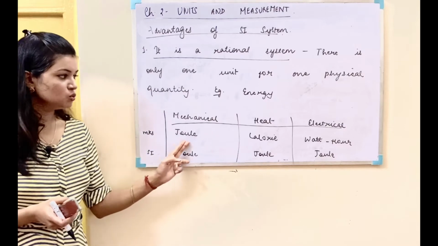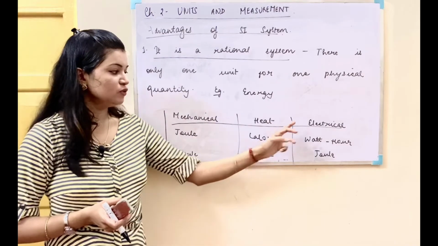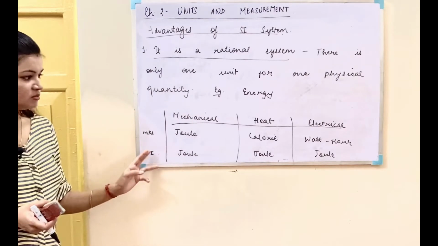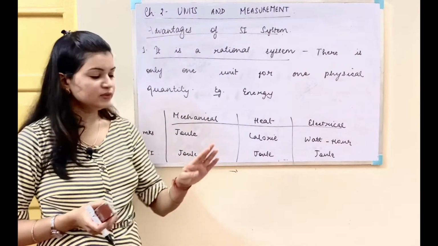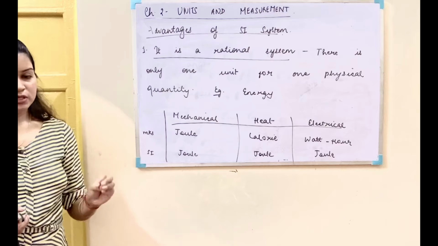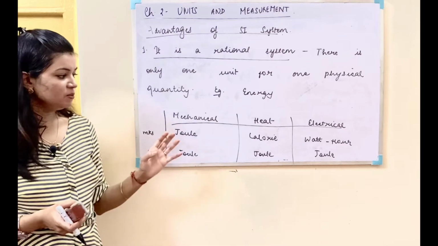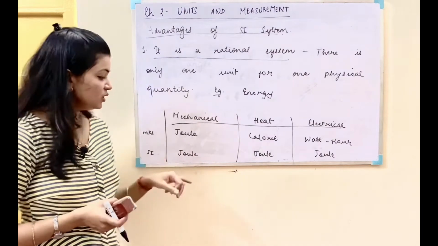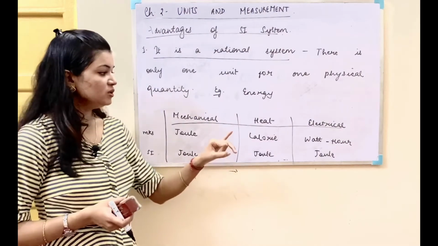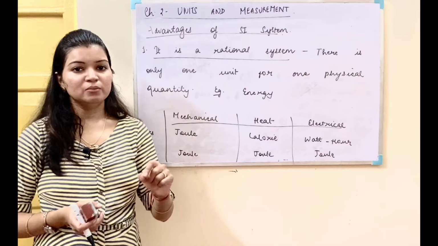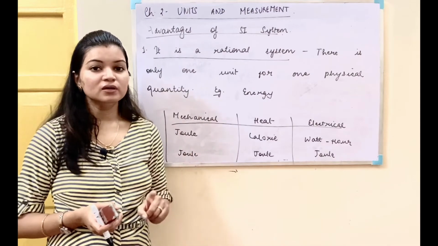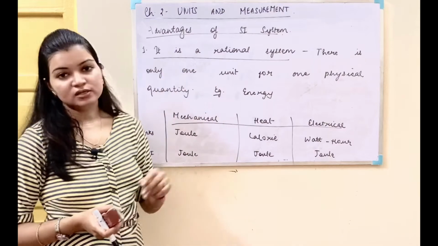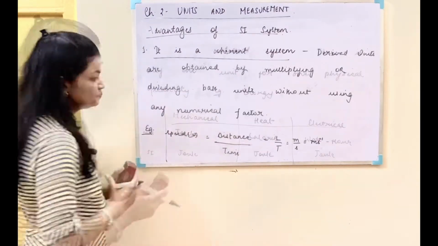Mechanical will be joule, for the heat energy we have calorie, for the electrical energy we have watt hour. But in SI system, the unit will be joule for the different forms of energy. So here you can see that it makes things simple for us. There can be many forms of energy, but the unit which we use for all of these will be joule, because it is difficult to remember different units for a single physical quantity. So in this way, it is a rational system of units.